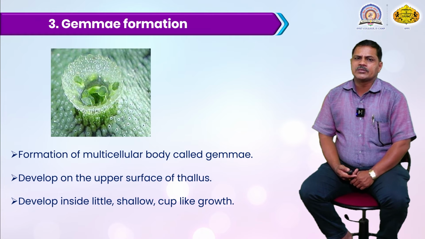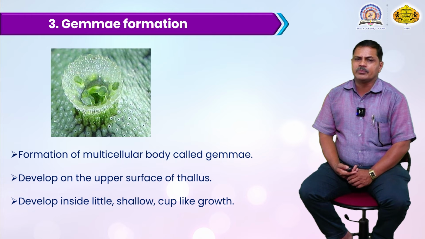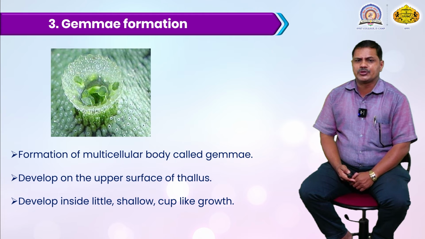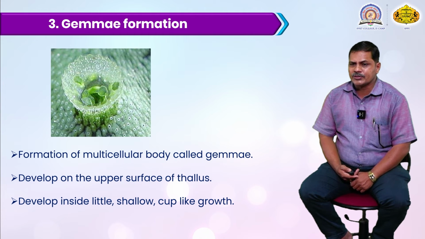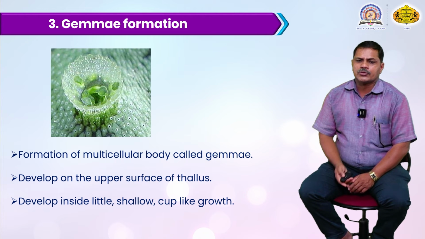The next type is gemma formation, or the gemma cup. On the thallus structure there is a formation of gemma cup-like structures. This picture shows the gemma cup, which develops at the midrib region or dorsal surface of the thallus. The gemma is a multicellular body.